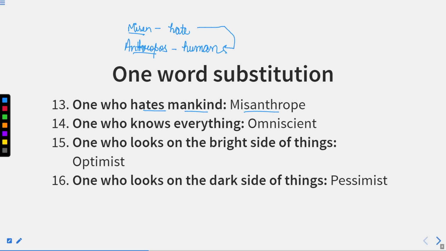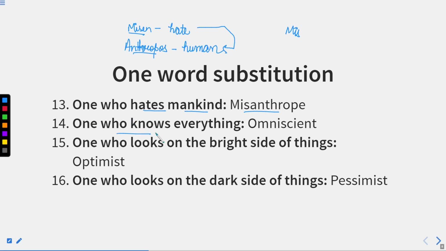Now, if I add mis with any root word, like misogynist, so gynae, we know well that gynae is used for women. So misogynist is known as a person who hates women. There are several other words as well in which we add mis as the prefix, and that will make the word mean to hate that particular root word.